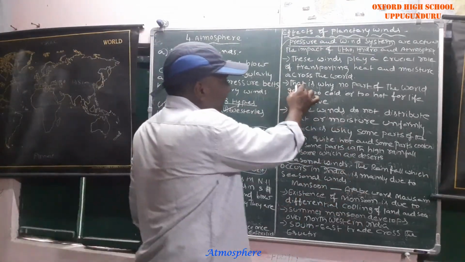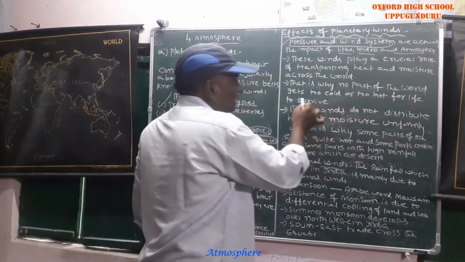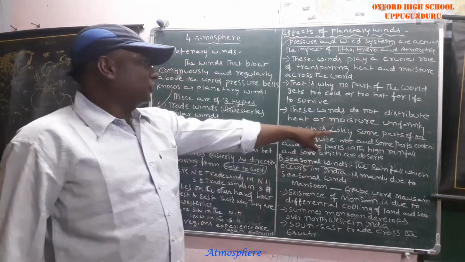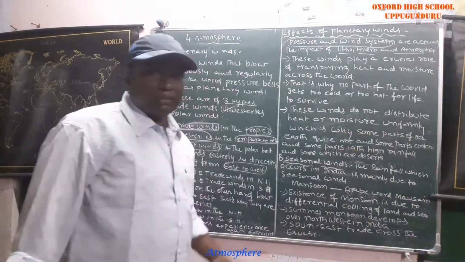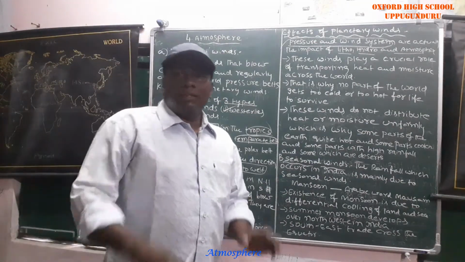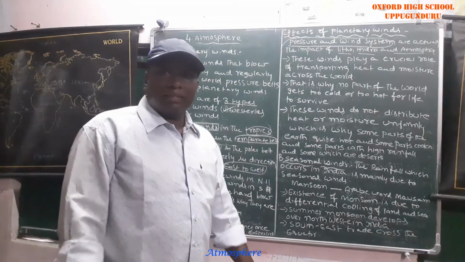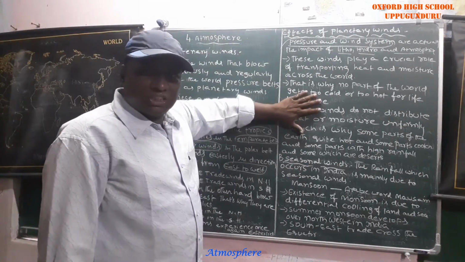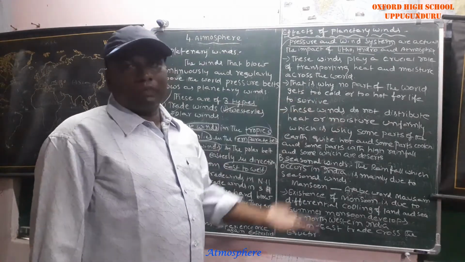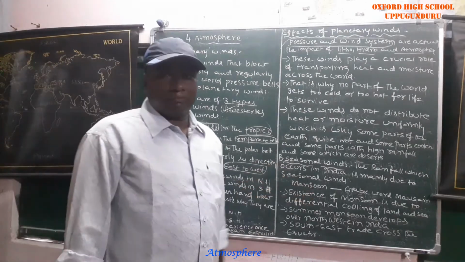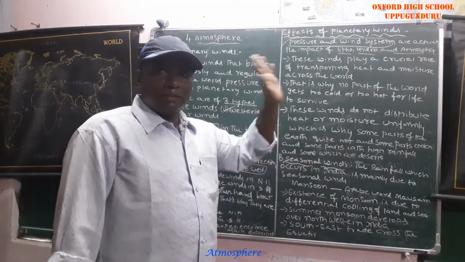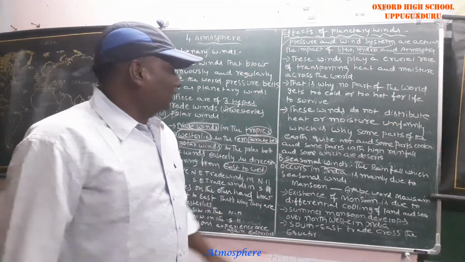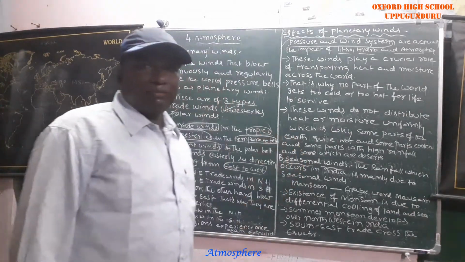Here I have clearly written: no part of the world gets too cold or too hot for life to survive. These winds do not distribute heat and moisture uniformly, so in some areas temperatures are very high and in some areas very low. If these winds distributed heat and moisture uniformly, then temperatures would be the same everywhere. But these winds do not transport heat and moisture uniformly. This is all about planetary winds.